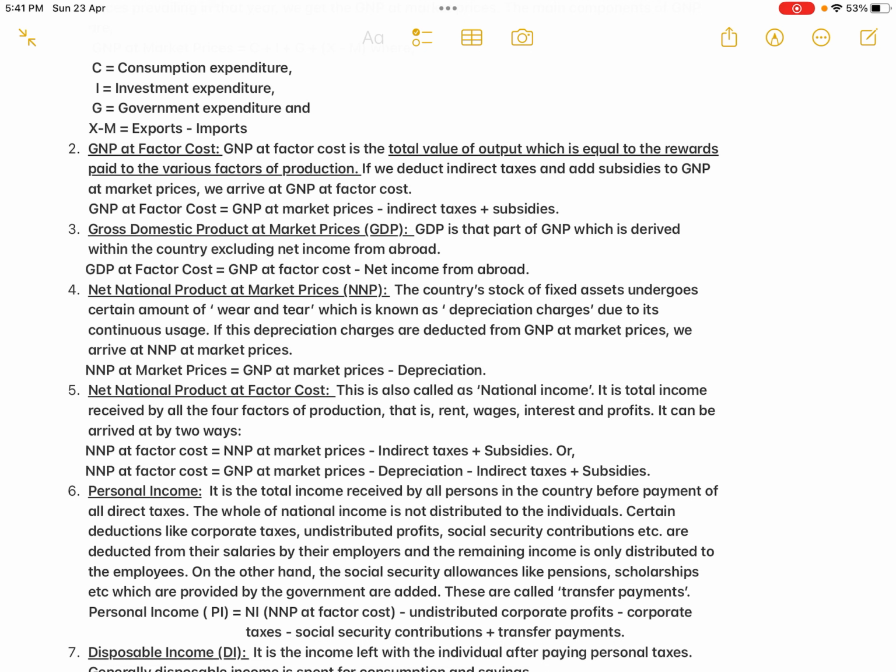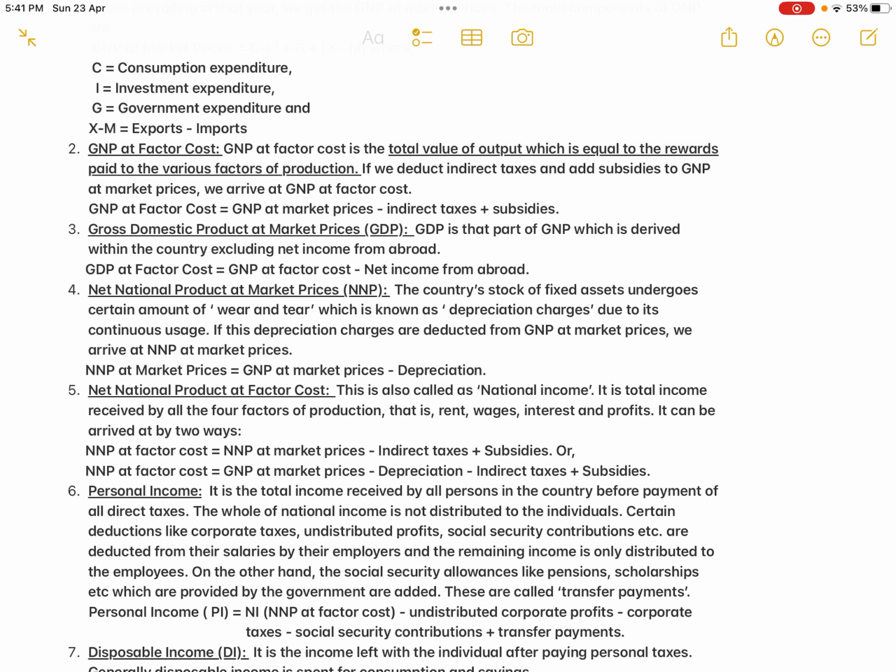I mentioned to you, isn't it? So if we want to know the exact value of the output produced in a country for this current year, then we have to check the net national product at factor cost. So of all the concepts, net national product at factor cost is actually called the national income. Okay, so it is the total income received by all the four factors of production.